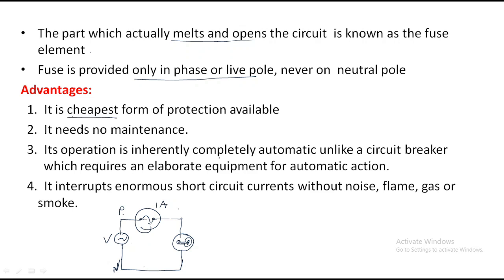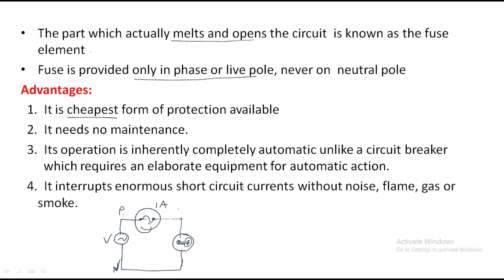Its operation is inherently completely automatic, unlike a circuit breaker, which requires elaborate equipment for automatic action. Generally, a circuit breaker requires some operation, but there is no operation actually.